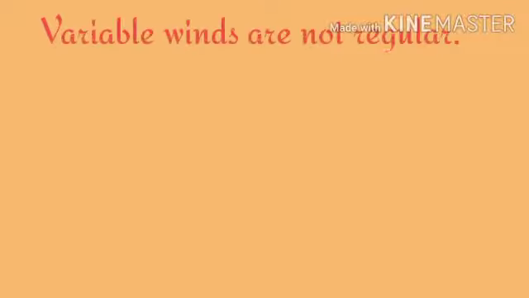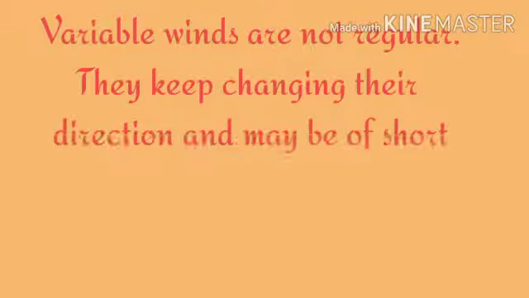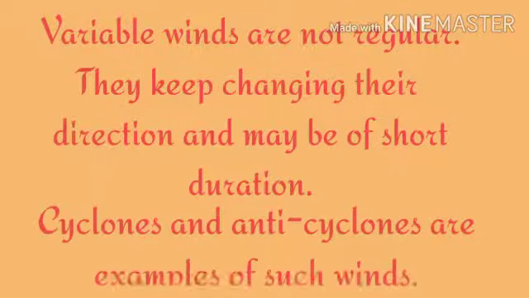Variable winds are not regular. They keep changing their direction and may be of short duration. Cyclones and anticyclones are examples of such winds.